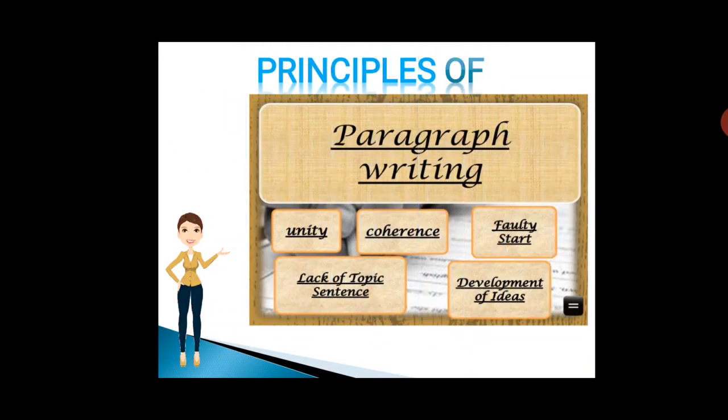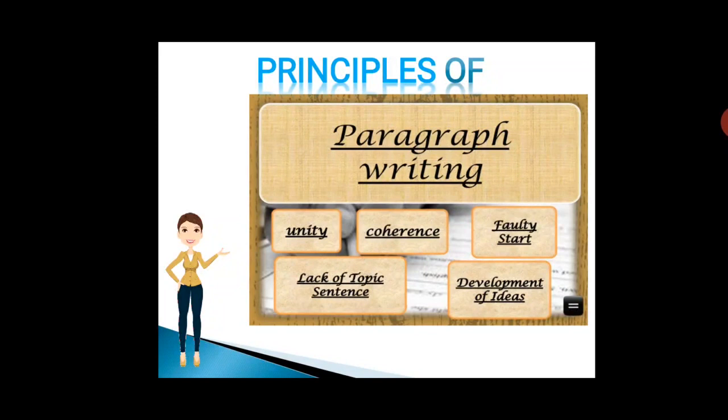So what are the principles of paragraph writing? The first principle, unity. Unity means it should have one main idea which is introduced by the topic sentence and which is supported by other sentences. Then it should have coherence. Coherence means well organized details properly presented in a logical order, or if you are talking about any event, then chronological order. And it should have a clear, sensible connection with proper linker words used.